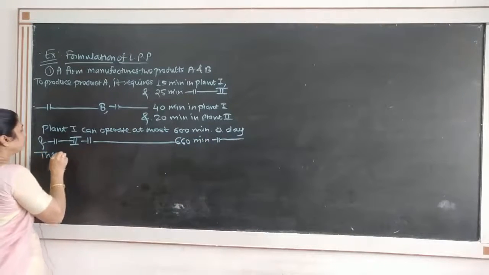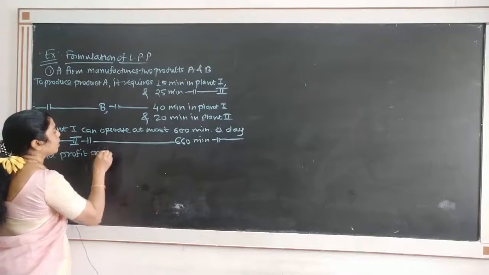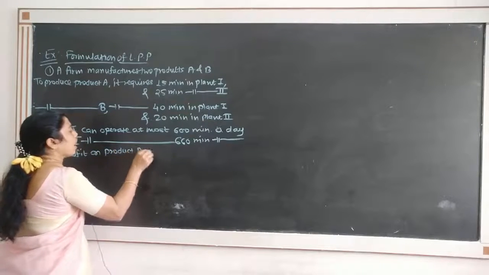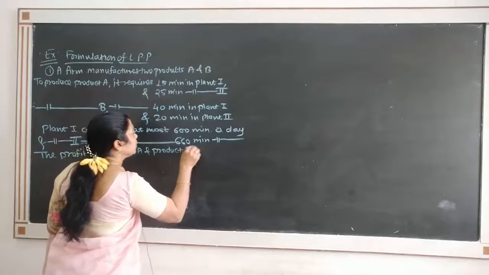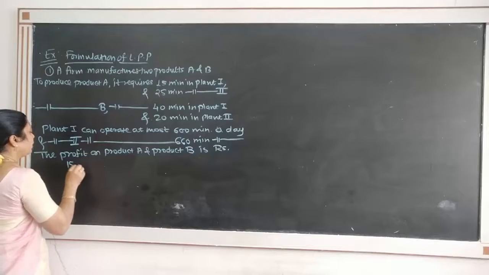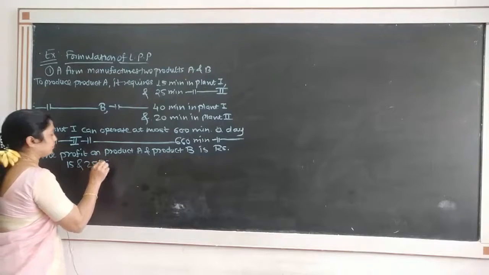The profit on product A and product B is rupees 15 and 25 respectively.